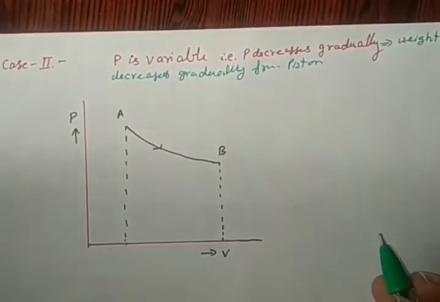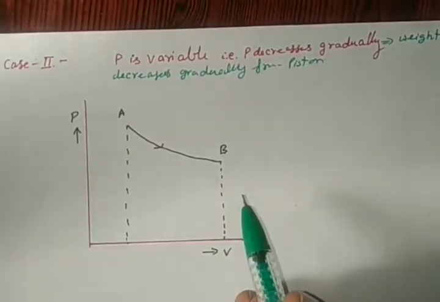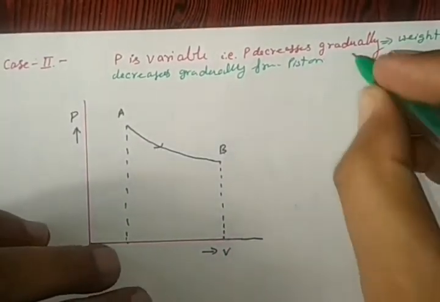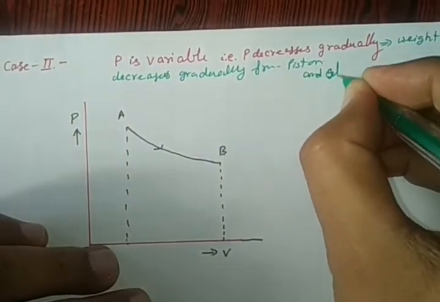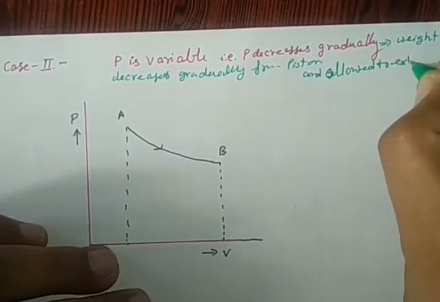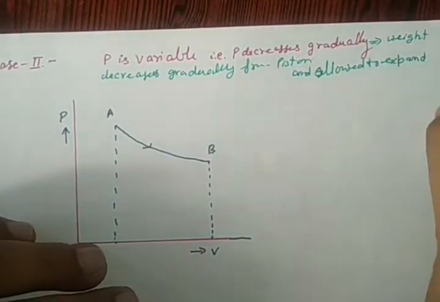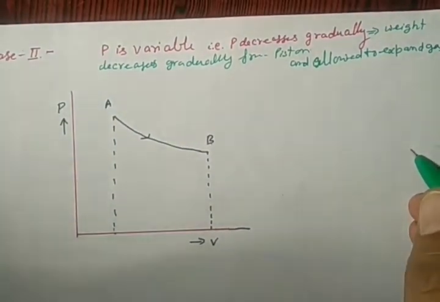So this can be understood as the gas within a system is allowed to expand, right?